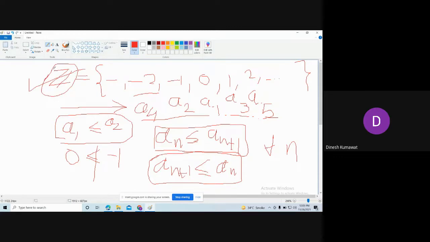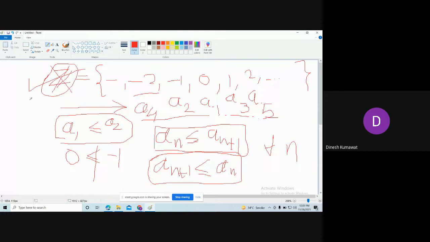But forget about that. The set of integers is not at all a sequence. Here we are talking about sequences where our domain is the set of natural numbers.